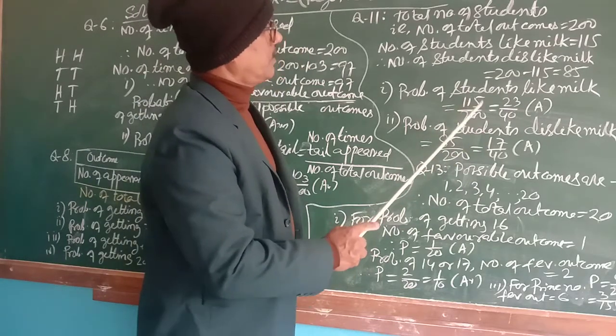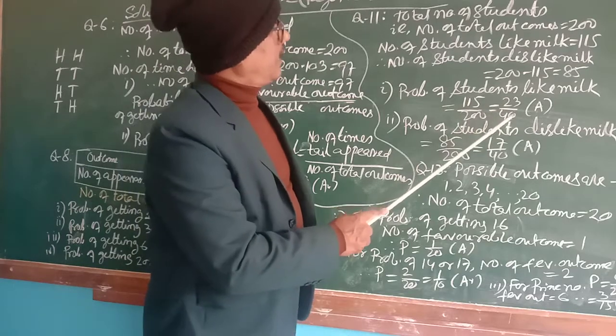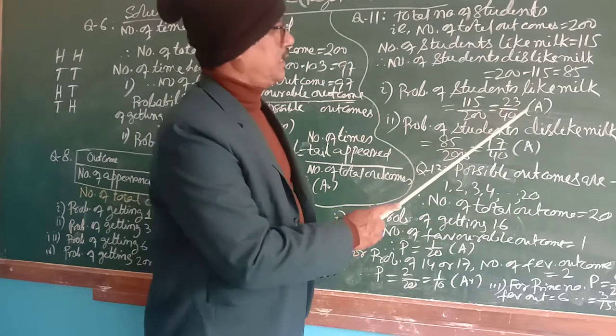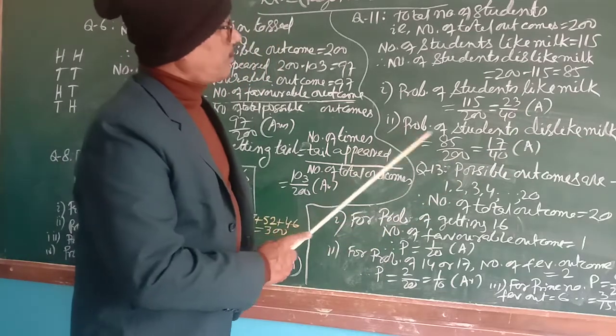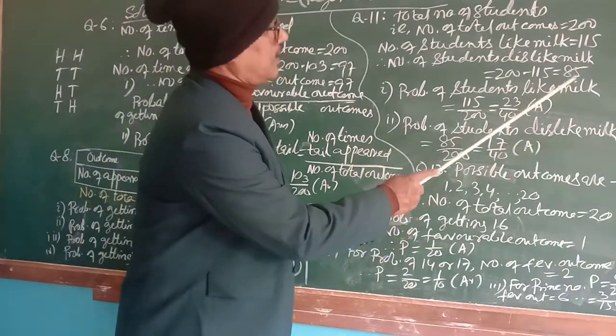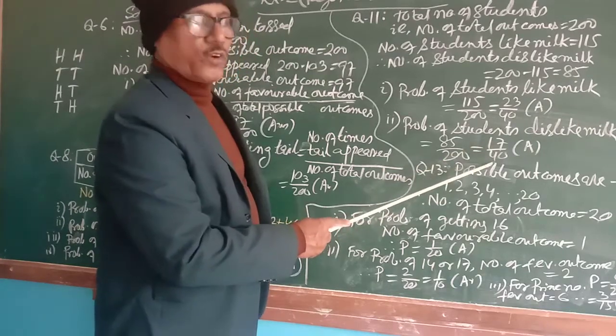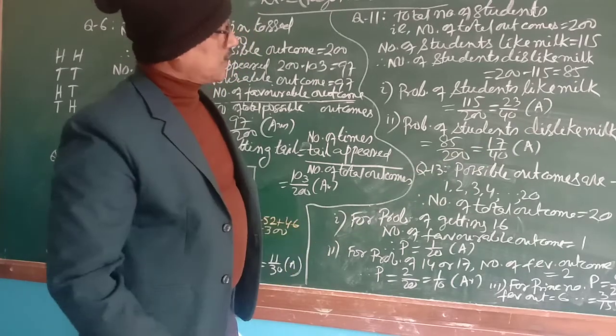So 115 by 200. In the standard form of the fraction, it becomes 23 by 40. That is the answer. Now probability of a student disliking it, definitely 85 by 200, that is 17 by 40.